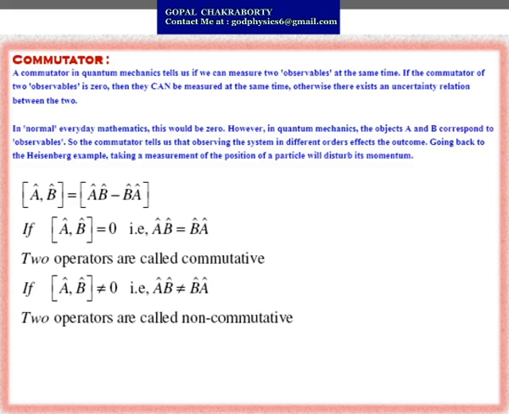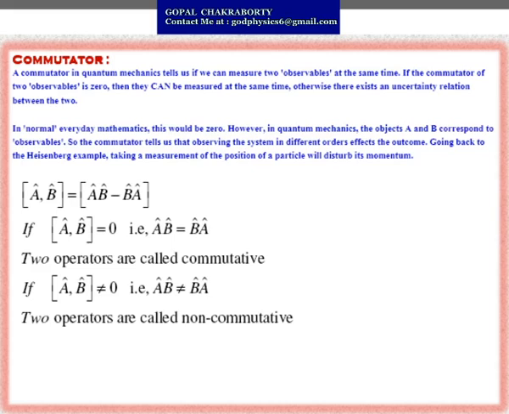In normal everyday mathematics, this would be 0. However, in quantum mechanics, A and B correspond to observables, so the commutator tells us that observing the system in a different order affects the outcome. Going back to the Heisenberg example, taking a measurement of the position of a particle will disturb its momentum.